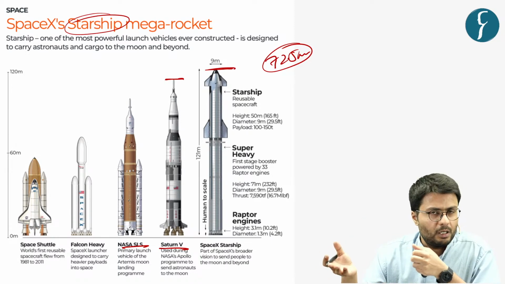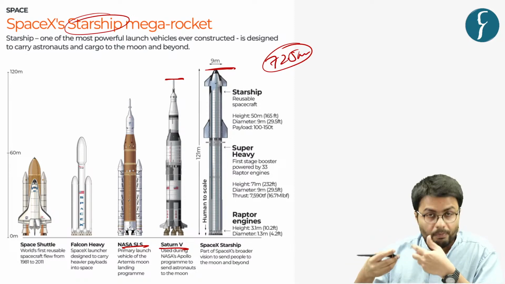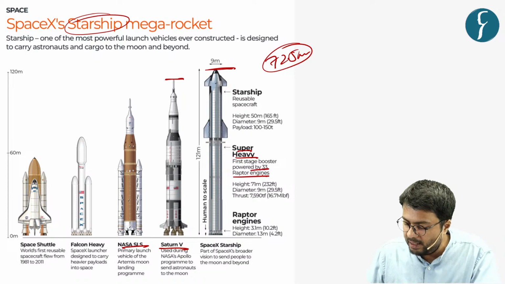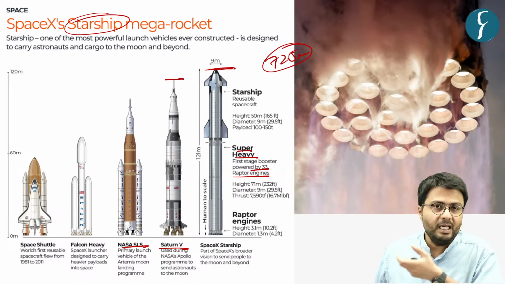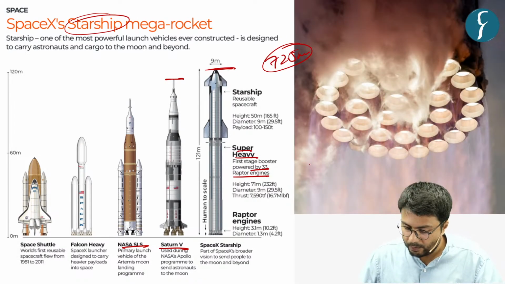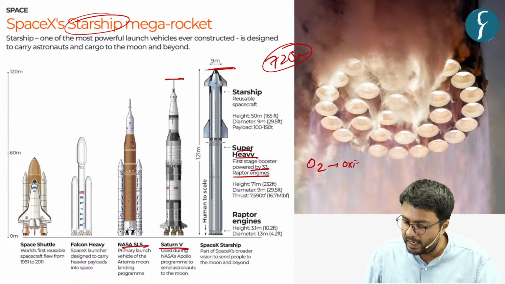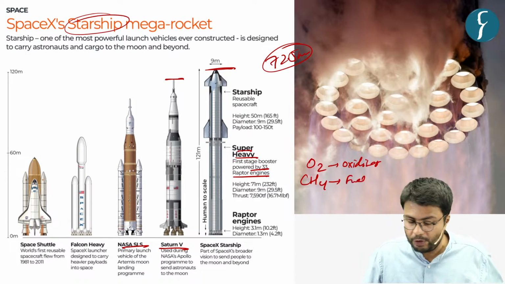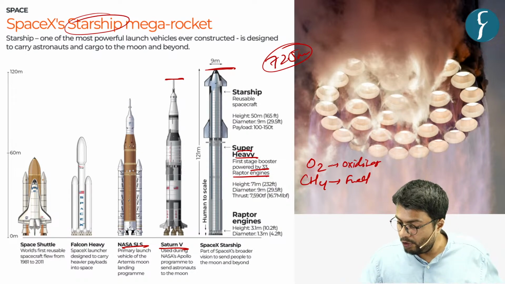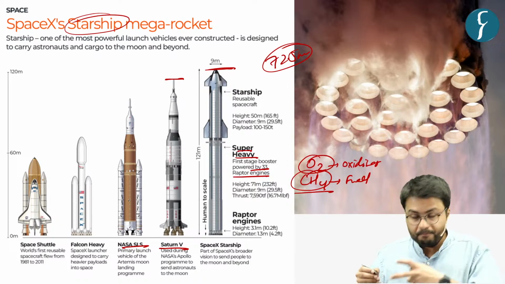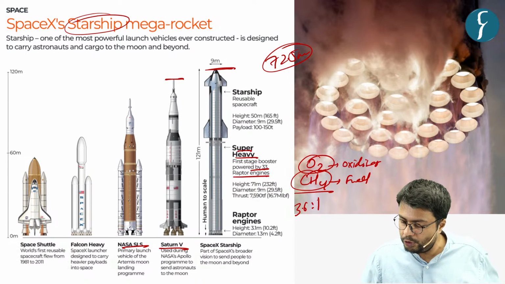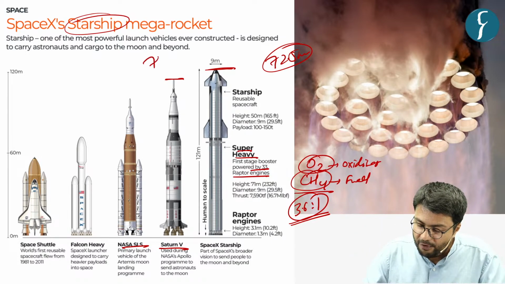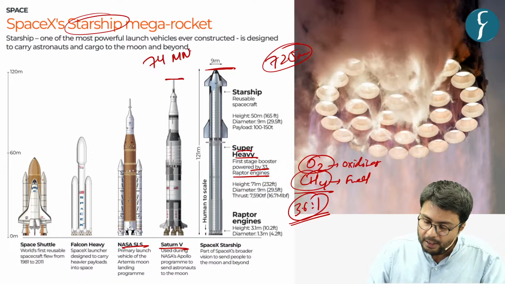Now this space launch vehicle is given a boost by the Super Heavy launch system, which is fired by 33 Raptor engines. These Raptor engines use liquid oxygen as oxidizer and are fueled by liquid methane. Using the mixture of liquid oxygen and methane in a ratio of 3.6:1, this rocket generates as much as 74 mega newtons of thrust.